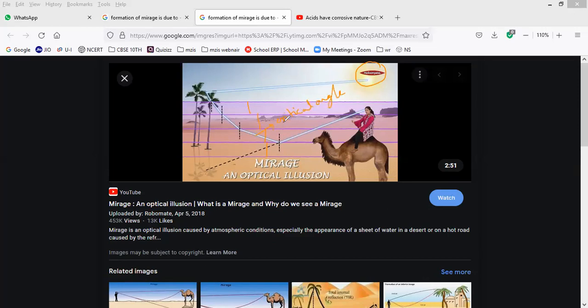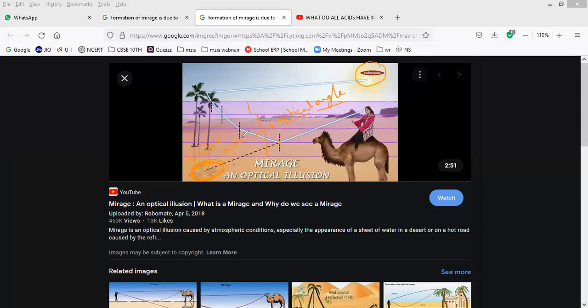Now, as we know, once it becomes the critical angle, instead of refraction, what will happen? It will be total internal reflection. At this point total internal reflection is taking place. So from that point I am able to see in a straight line. Wherever it is going, there I can see the false image of water. That is what is called a mirage.